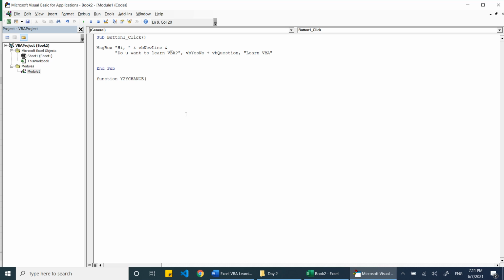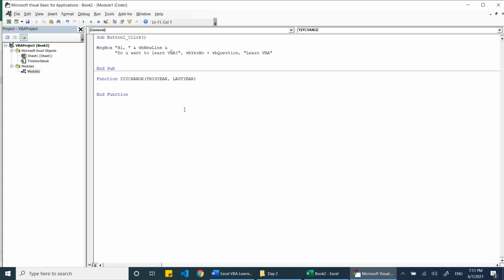Then I'll start the bracket. Then I need to take two inputs from the user. One is this year and the other one is last year. So I'll write this year, comma, last year. I'll close the bracket. You can see End Function has already come.